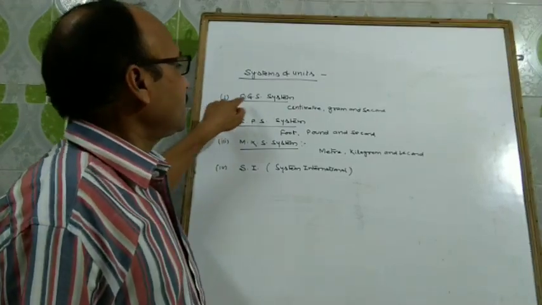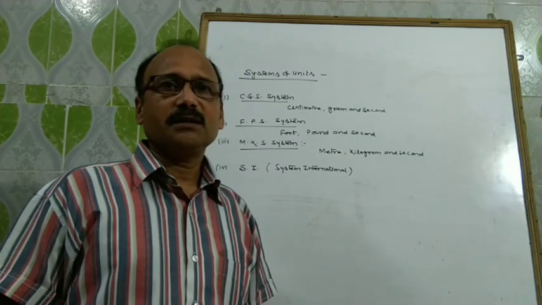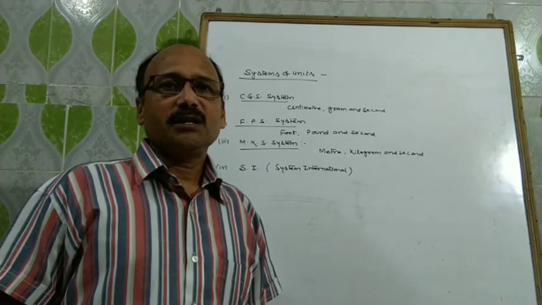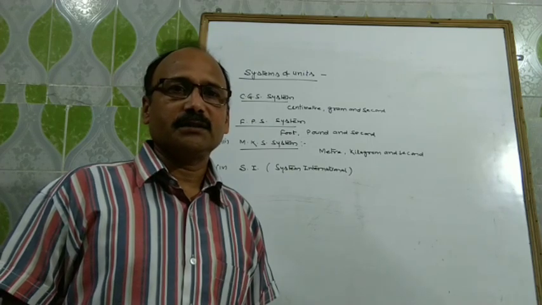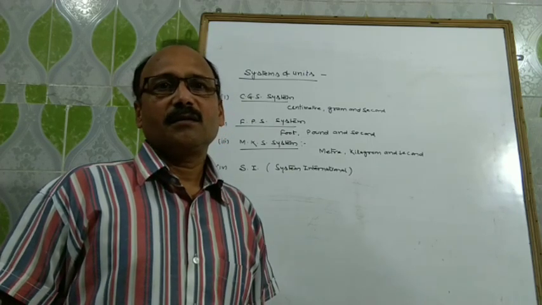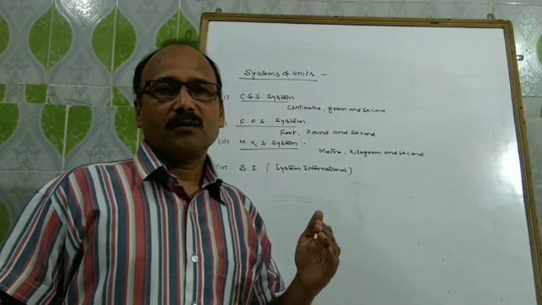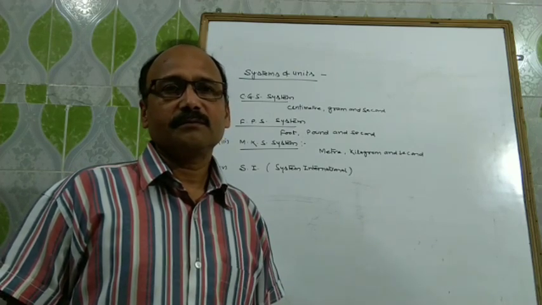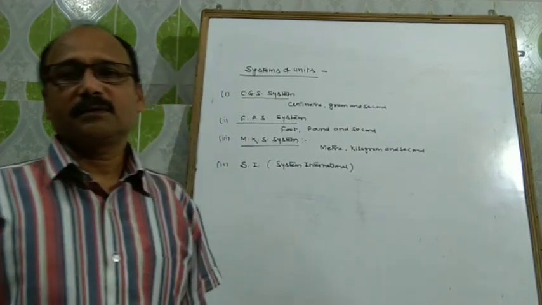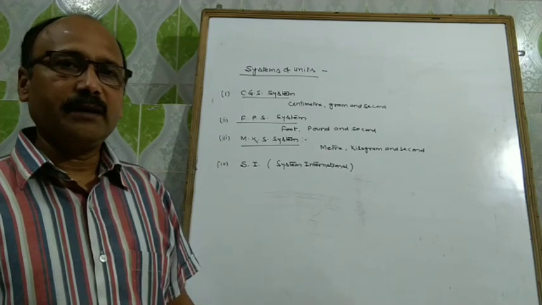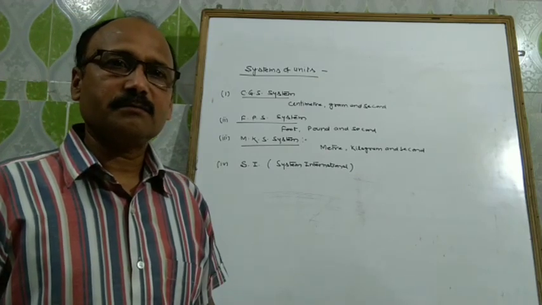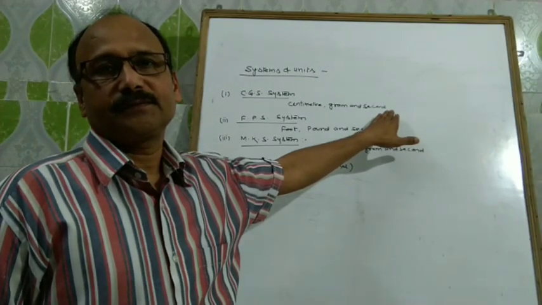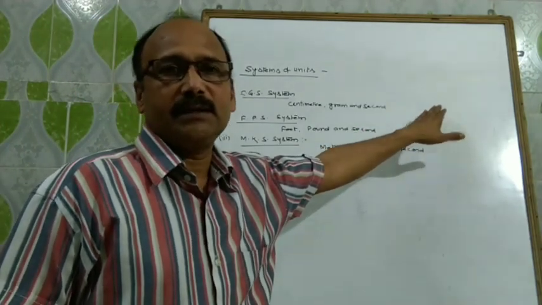First, CGS system. You can write the definition: a system in which the units of fundamental quantities length, mass and time are represented by centimeter, gram and second respectively is known as CGS system.